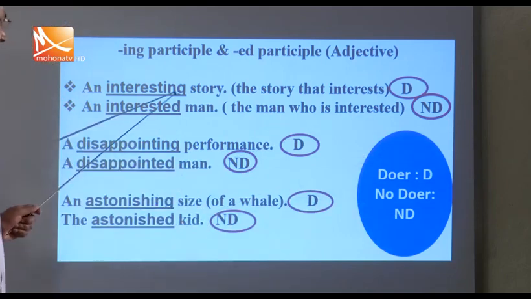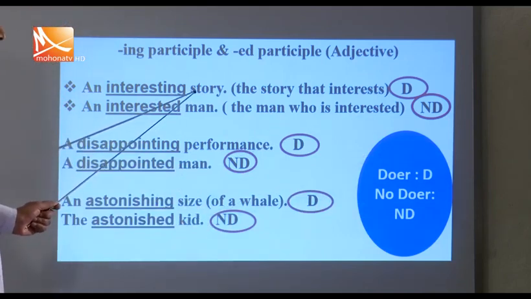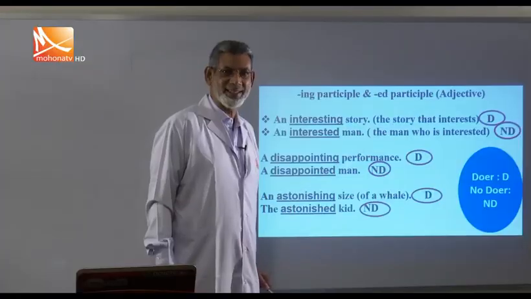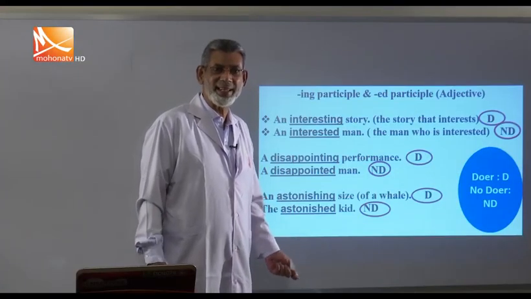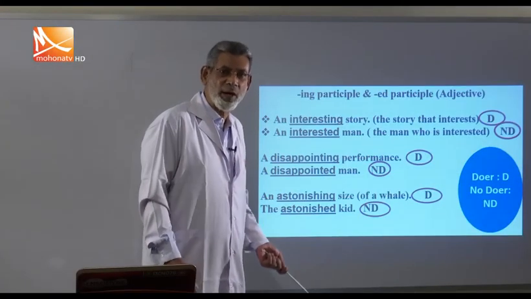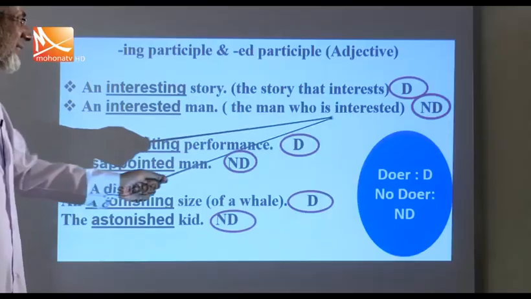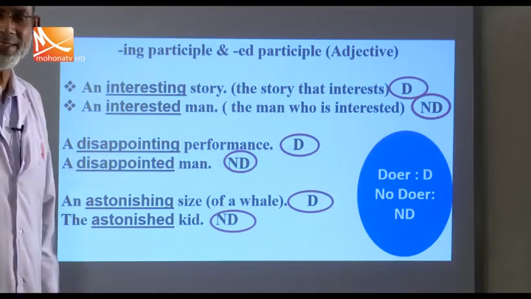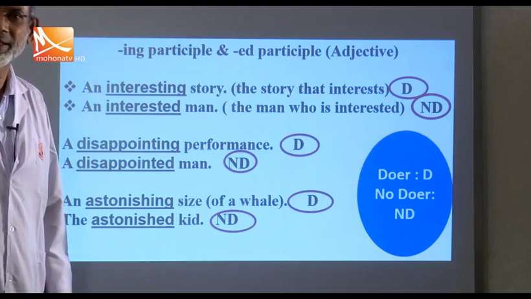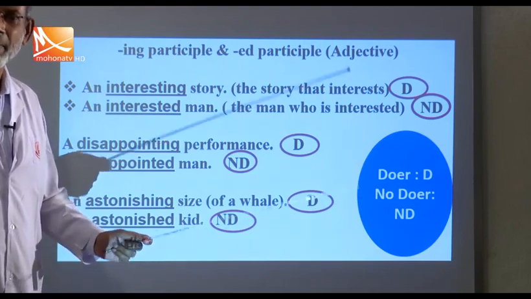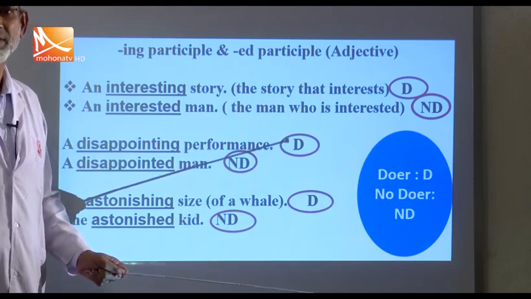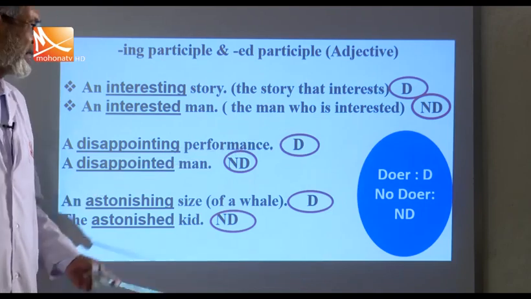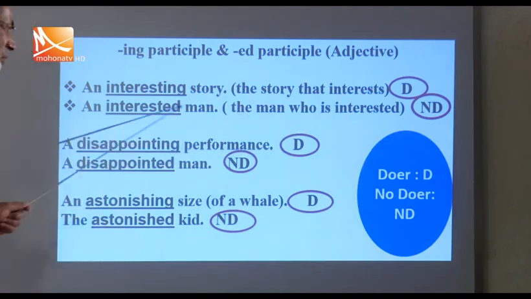Okay, an interesting story. Here the story interests, so the story is the doer. But the man who is interested is not the doer here. Something makes the man interested. So there is no doer here. This is why it is an ed participle.